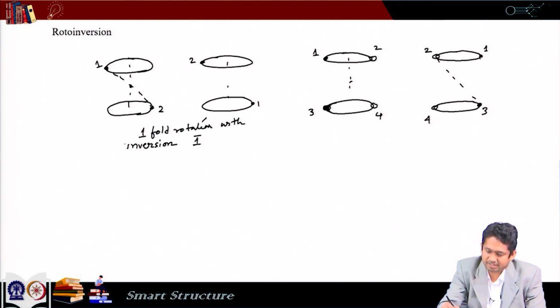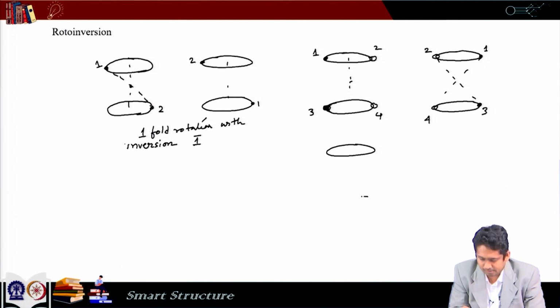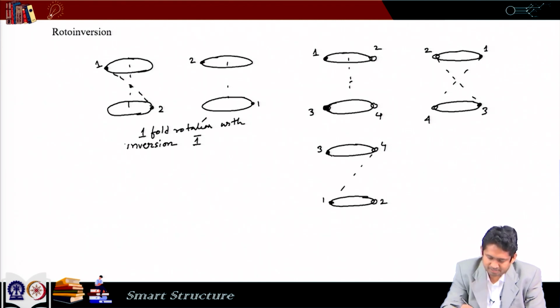Now, if they interchange their location, which can be seen here, then what we see is 3 sitting here and 4 sitting here, and we see 1 coming here and 2 coming here, which means again we get our previous shape back.